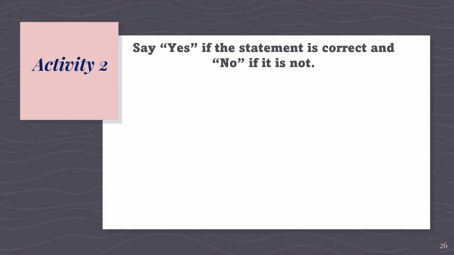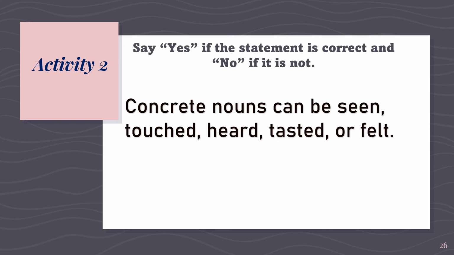Our third statement for activity 2, concrete nouns can be seen, touched, heard, tasted, or felt. Is it a yes or a no? Let's see. The answer is yes. Concrete nouns are opposite of abstract nouns. Concrete nouns can be perceived by any of our 5 senses.